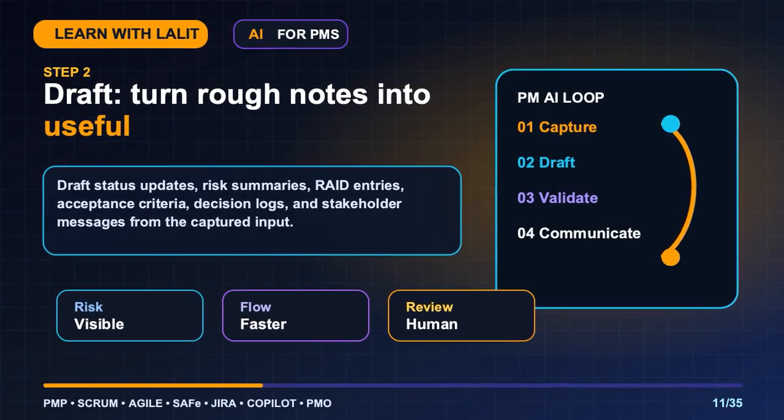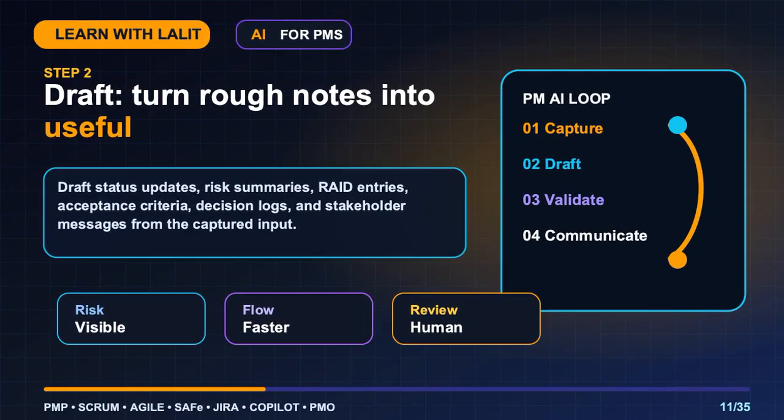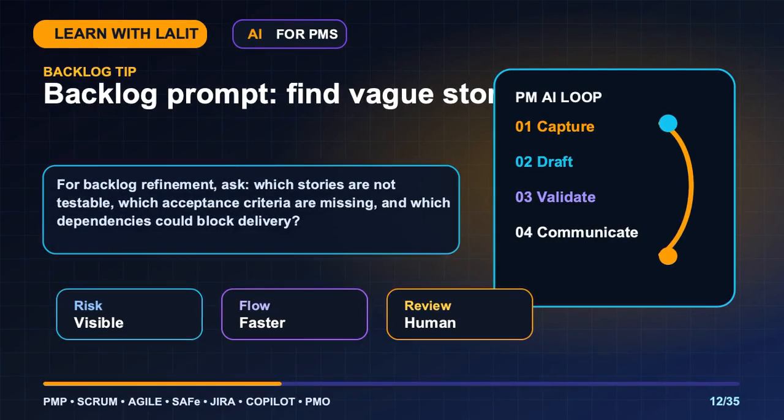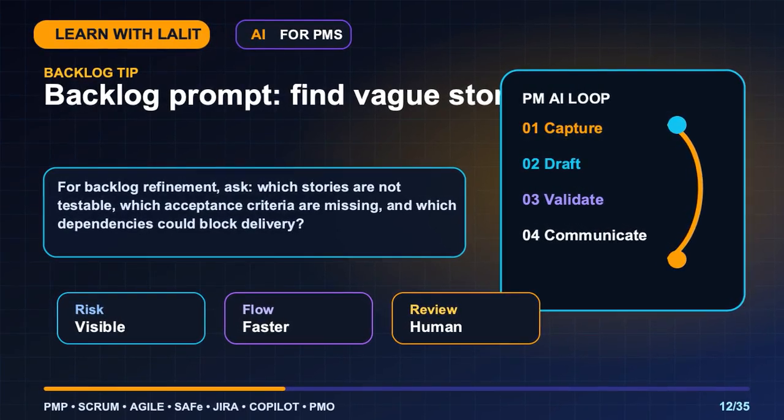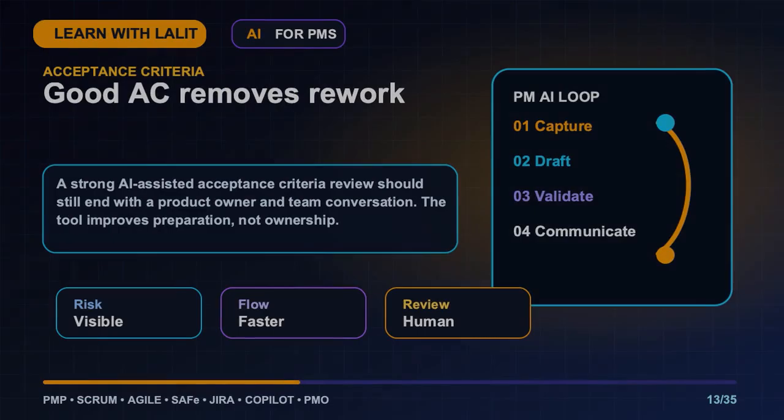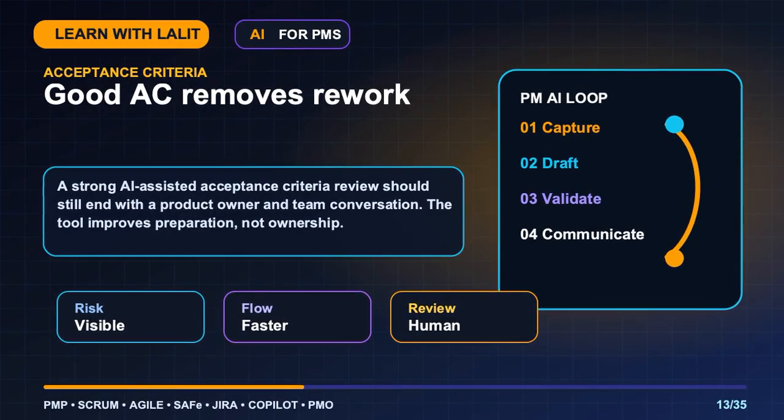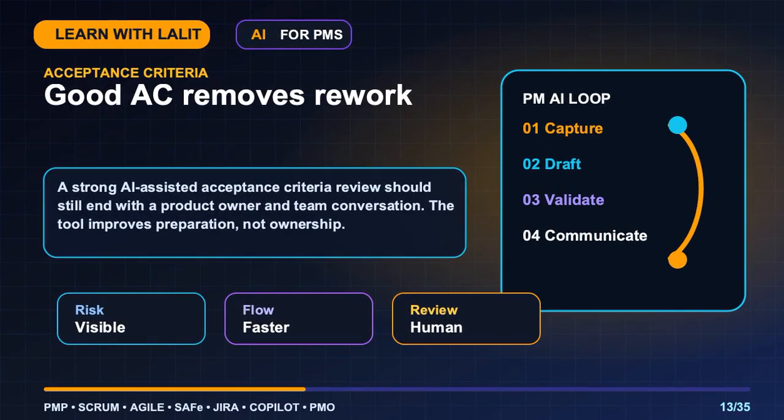Draft status updates, risk summaries, RAID entries, acceptance criteria, decision logs, and stakeholder messages from the captured input. Backlog refinement: ask, which stories are not testable, which acceptance criteria are missing, and which dependencies could block delivery. A strong AI-assisted acceptance criteria review should still end with a product owner and team conversation. The tool improves preparation, not ownership.